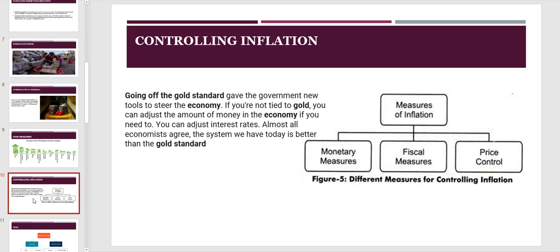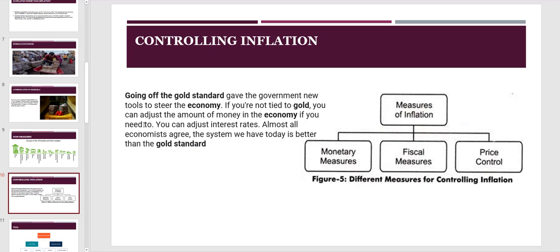Controlling inflation. Any government basically has two things: monetary measures and fiscal measures. Price control, unless you are in some countries, you could have price control, but that doesn't really work in a free market and capitalist economy. So I'm giving you a little bit of an example, going off the gold standard. For those of you who didn't know, United States money was backed by the gold standard, but they eventually took it out. Going off the gold standard gave the government new tools to steer the economy.